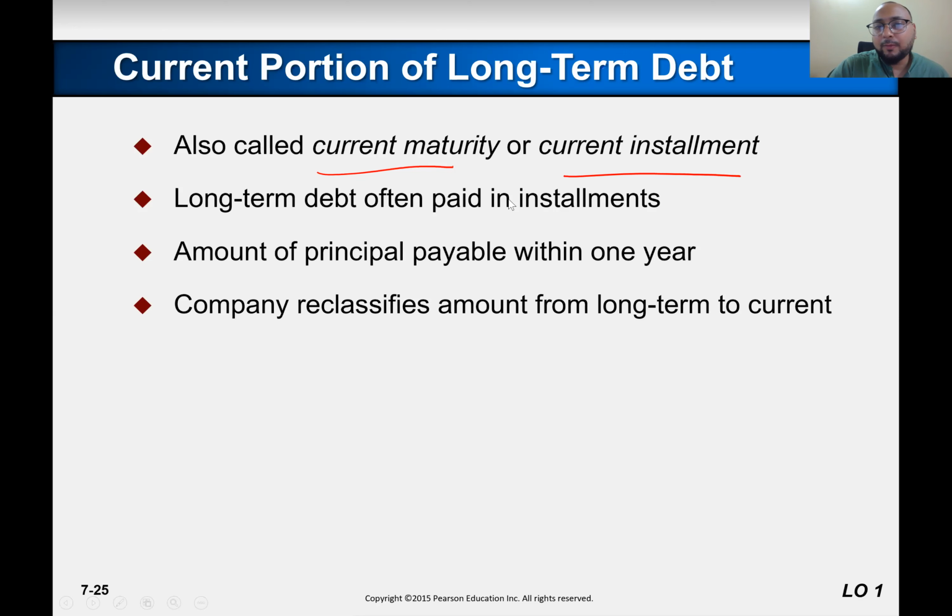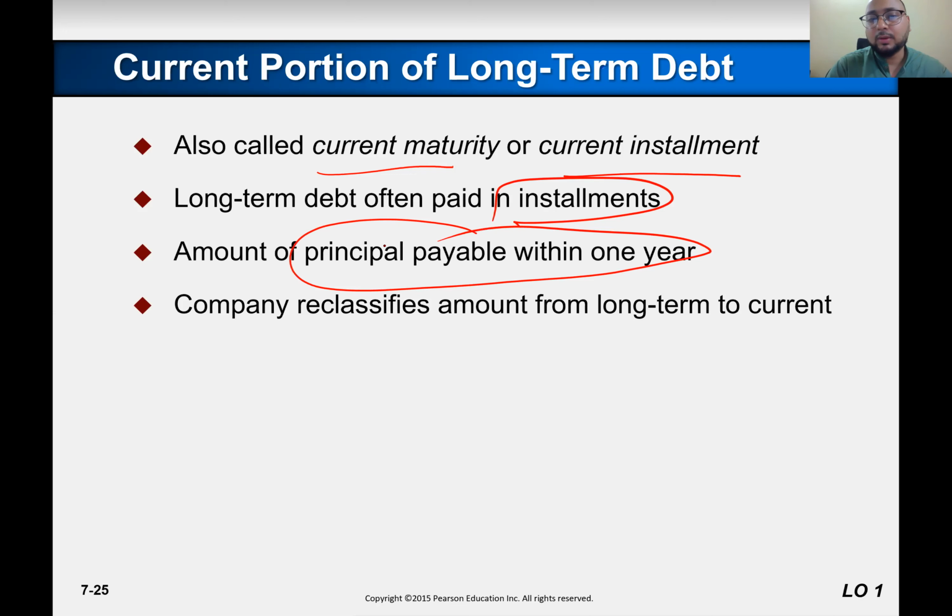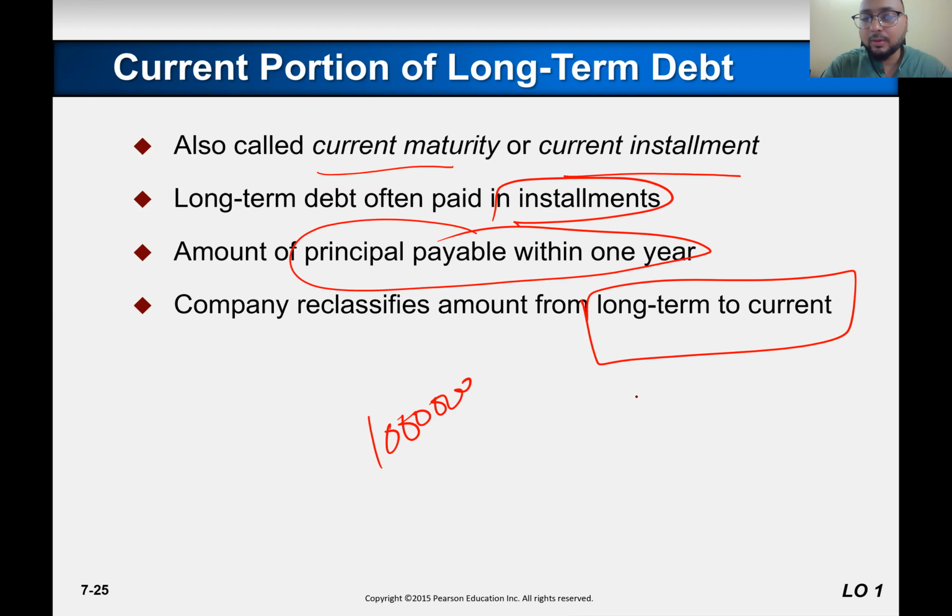So a long-term debt paid in installments, which is the amount of principal payable within 1 year. So the company reclassifies the amount from long-term to current account. For example, you took a loan of 1 million and you said that you are going to retire it in 5 years. I'm just excluding the part of